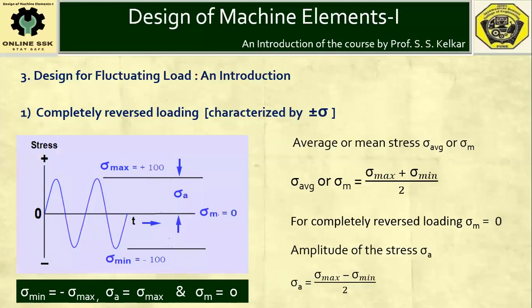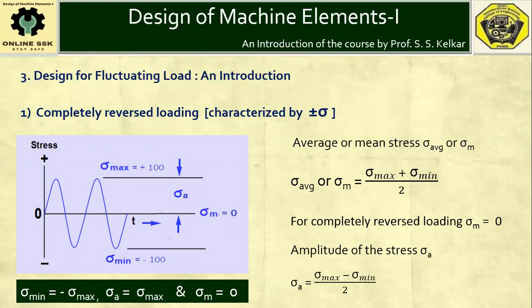In case of completely reversed load, the applied load or induced stress has the nature of plus minus, having magnitude of plus minus. That means the applied load will be say 100 Newton tensile, and in a cycle it will become 100 Newton compressive, and this cycle will keep on changing.